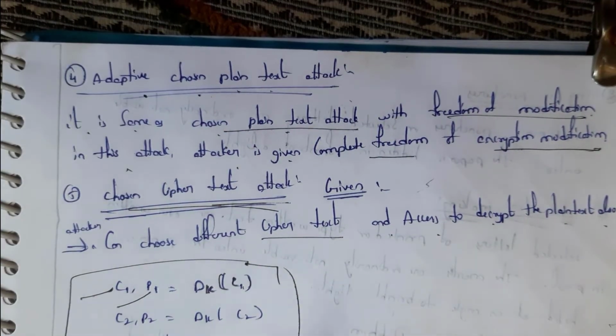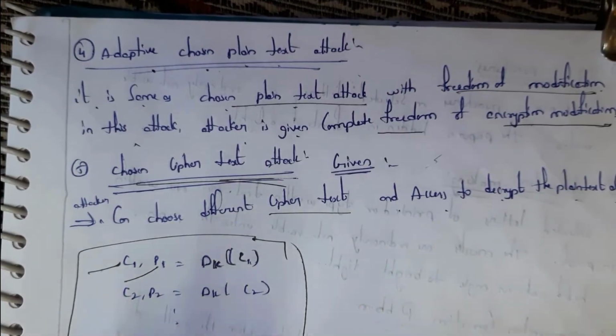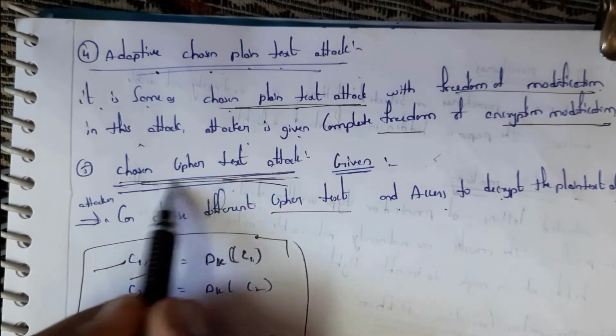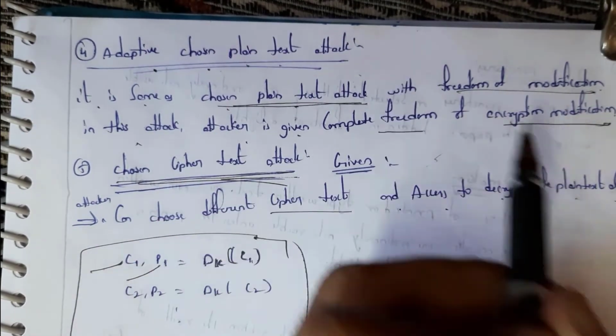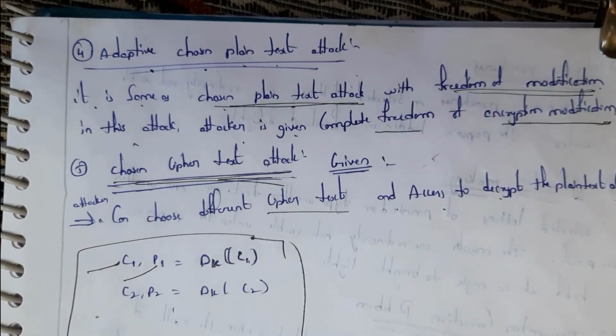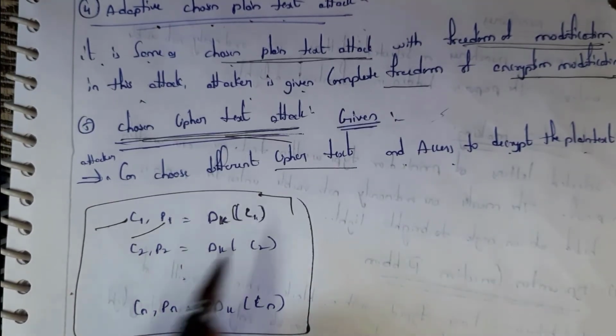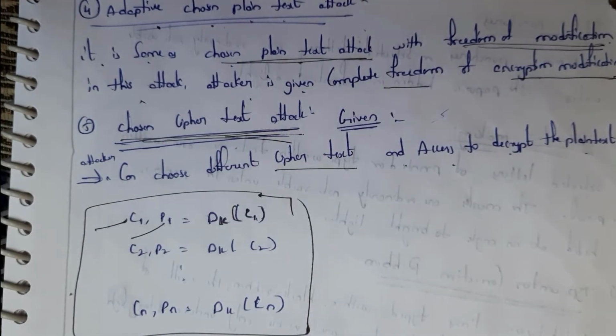Adaptive chosen plain text attack is the same as the chosen plain text attack, but it has freedom of modification. The structure is the same for adaptive chosen plain text attack.